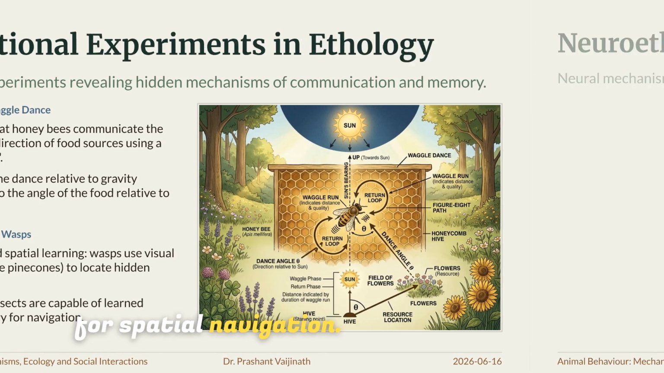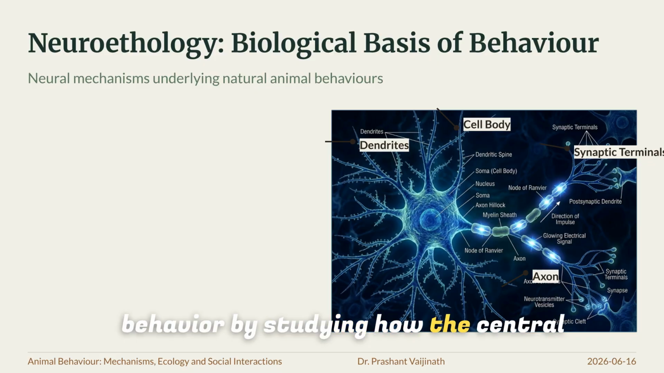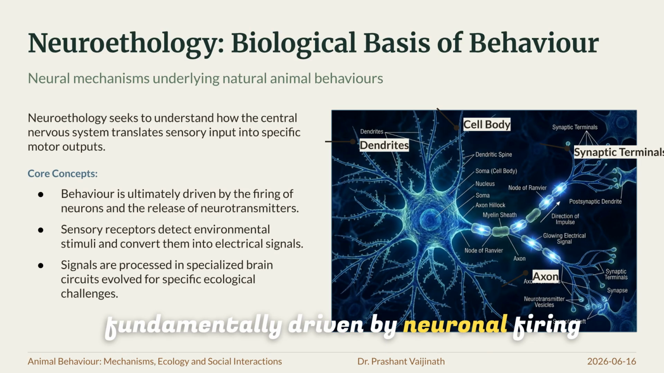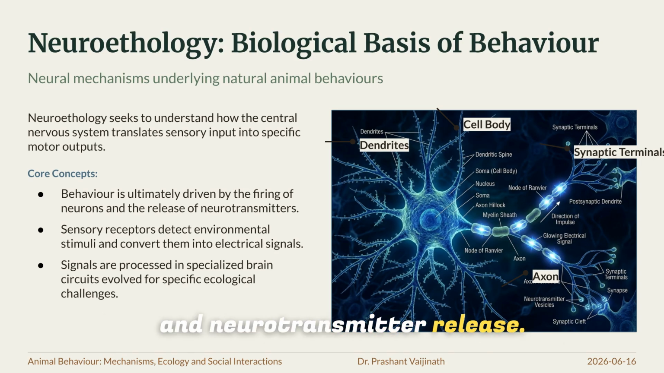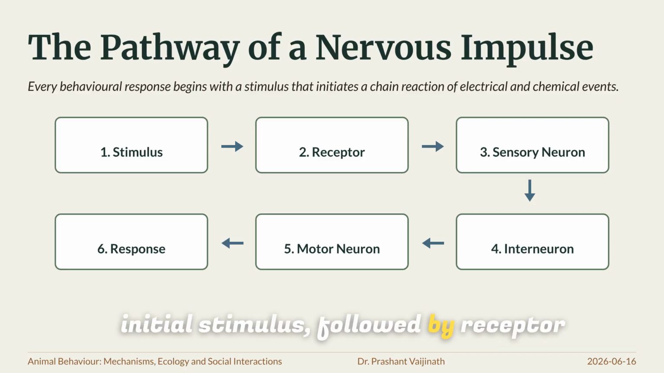for spatial navigation. Neuroethology bridges biology and behavior by studying how the central nervous system processes sensory input into specific motor outputs, fundamentally driven by neuronal firing and neurotransmitter release. This slide outlines the pathway of a nervous impulse, starting with an initial stimulus, followed by receptor detection, sensory processing, and culminating in a motor response.